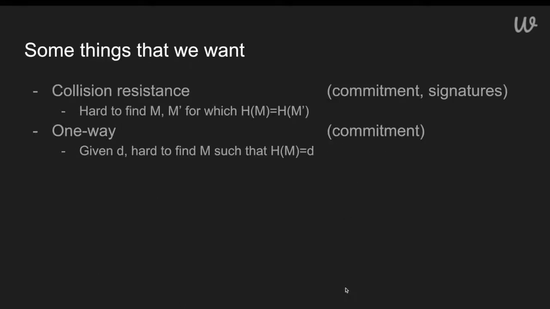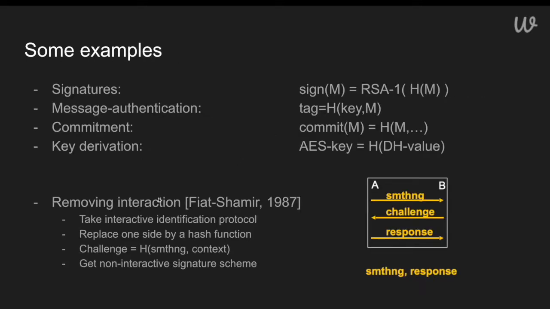For our applications, some of the things that we care about are collision resistance. So it's hard to find two messages for which their hashes are the same. And we care that these hash functions are one way. So given an output of a hash, it's very hard to find the input that created that output. These two properties are useful for commitments, and certainly for zero knowledge, as if we were to talk about a more lower level application, we would care about removing interaction as well.